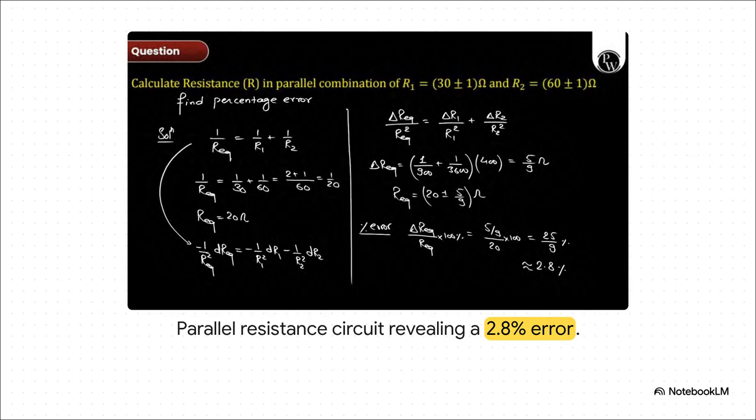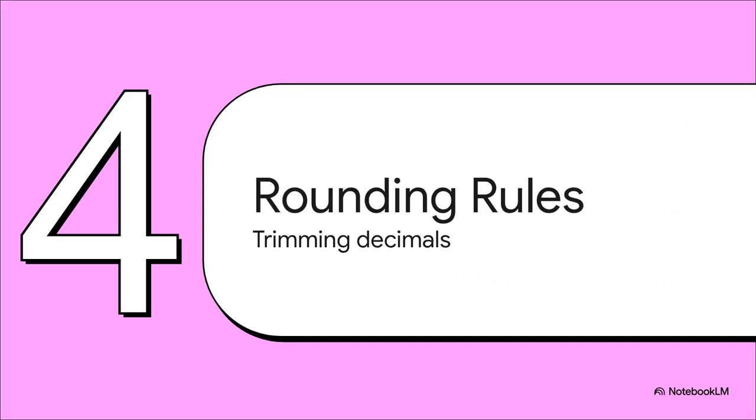And let me tell you, finding that 2.8% isn't just some chalkboard exercise. For an electrical engineer, that is literally the difference between a perfectly working device and a blown fuse. So, we've successfully tracked all these messy errors through our calculus. Let's move on to Section 4, the rules of rounding, where we clean things up for the final report.